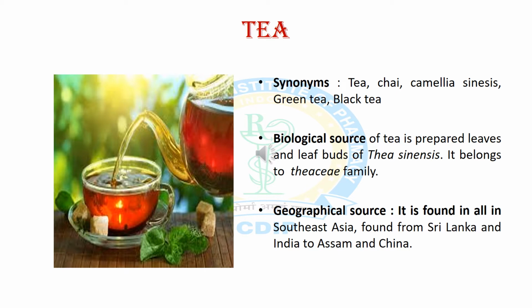Now we will discuss the second flavonoid containing crude drug, tea. Synonyms of tea are chai, Camellia sinensis, green tea and black tea. Now we will discuss the biological source for tea. It is obtained from the leaf or buds of Thea sinensis, which belongs to the Theaceae family. Now we will discuss geographical source. It is found in Southeast Asia, in Sri Lanka, in India, basically in Assam, and in China.